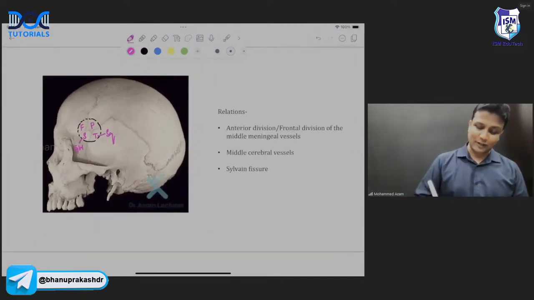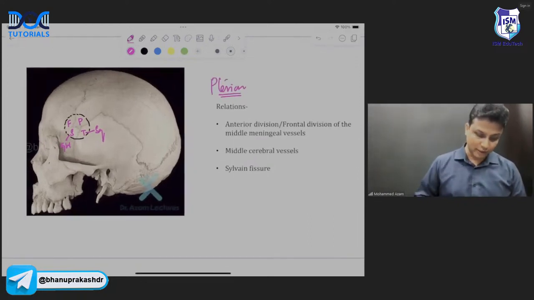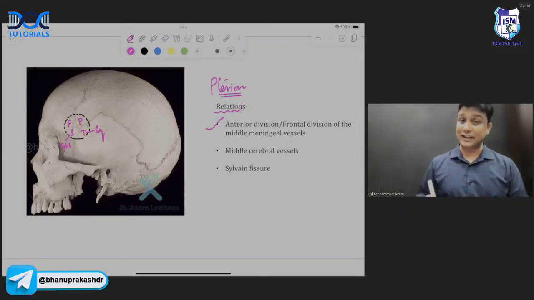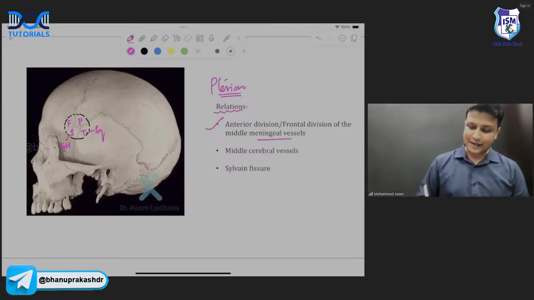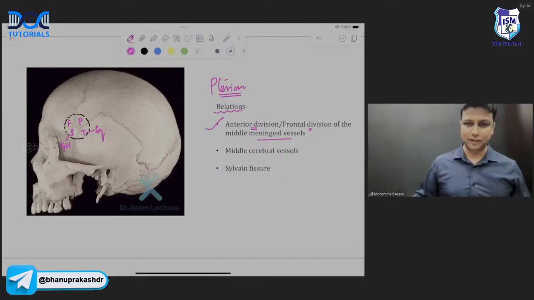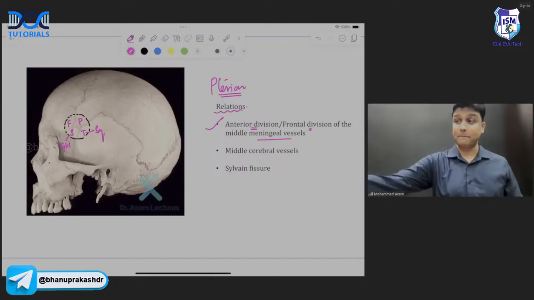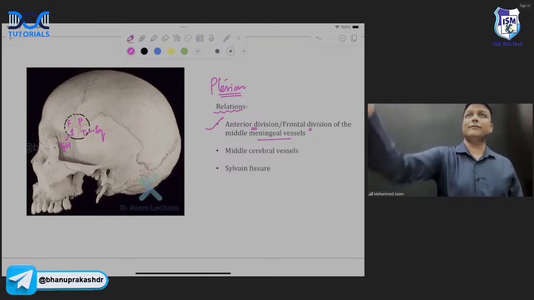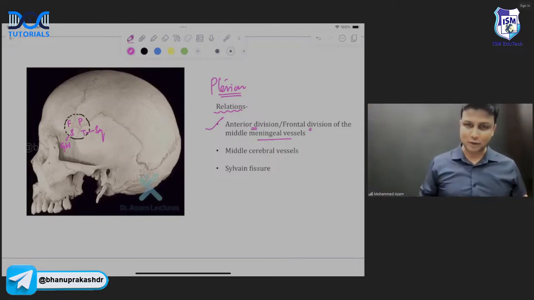And in your exam, what they are asking is, what will be the deep relations of the pterion, sir? Now, just deep to the pterion, what do you have here, sir? First of all, yes, every student knows this very perfectly. There will be the middle meningeal artery passing from here. But remember, which division of the middle meningeal artery? That is the anterior division of the middle meningeal artery. And in your FMG exam, they have given it as the frontal division, sir. So please remember both the names. The anterior division or the frontal division of the middle meningeal artery passes from here.